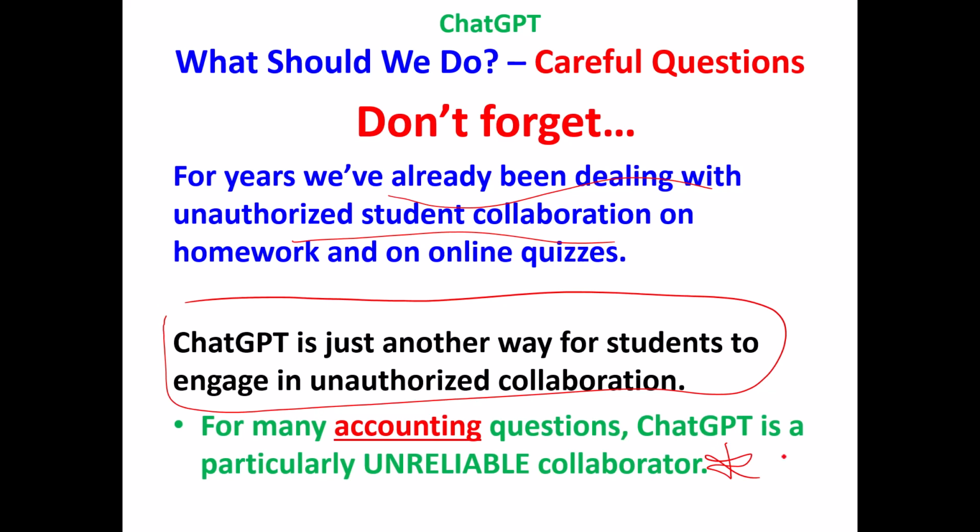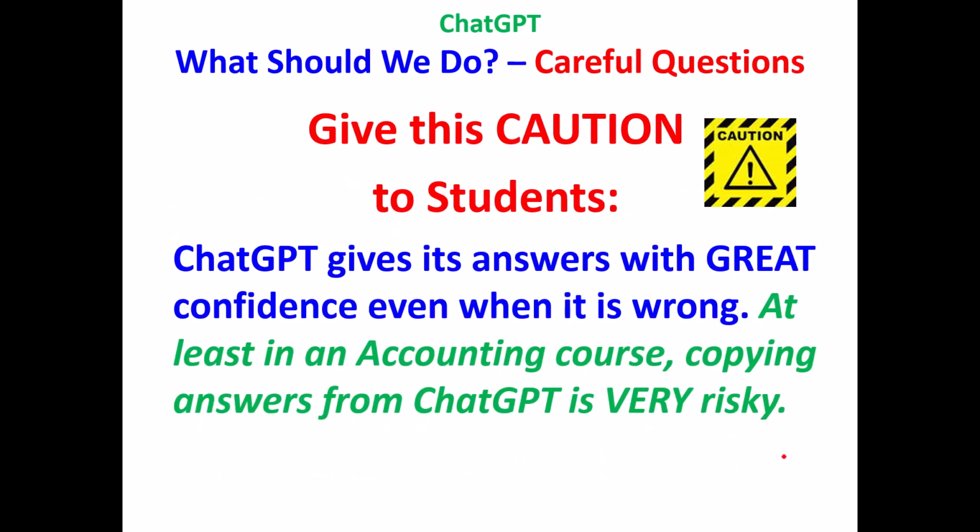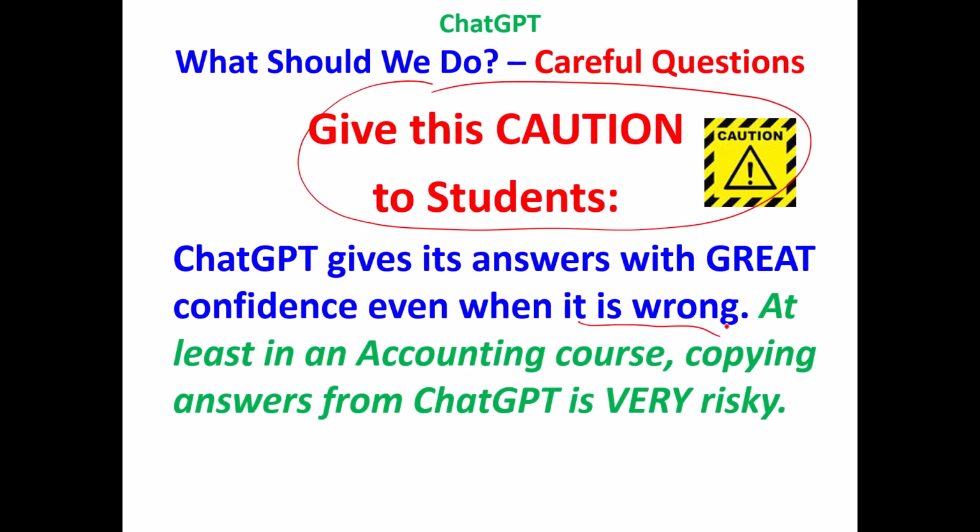As we saw, many questions, identifying prime numbers, making journal entries where the initial transaction wasn't on January 1st. ChatGPT is a particularly unreliable collaborator, and yet it answers with such confidence. So here's what I would do if I were you: for your instructors, or for your students, give this caution to your students. ChatGPT gives answers with great confidence even when it's wrong. At least in an accounting course, copying answers from ChatGPT is very risky.